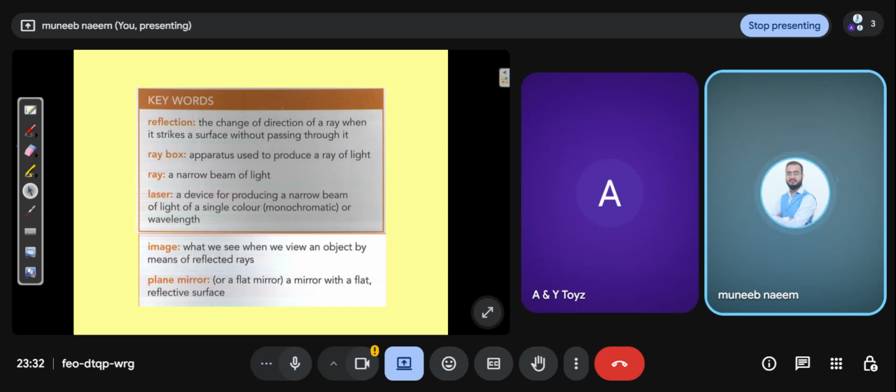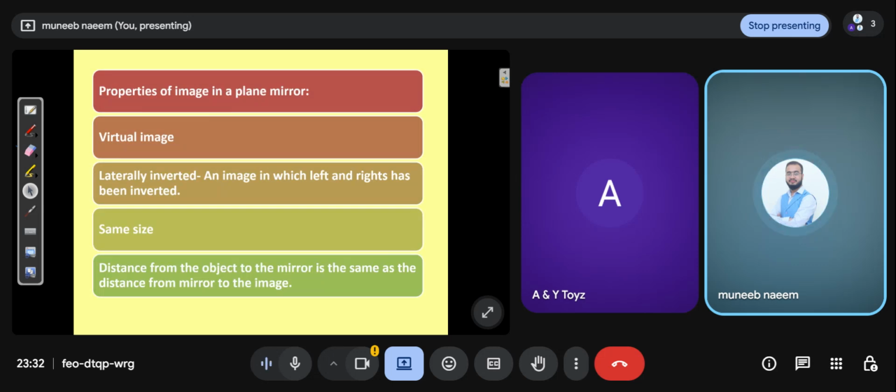Plane mirror means flat mirror, a mirror with a flat reflective surface. This is the plane mirror. Plane mirror is very common. We see plane mirror in our homes normally. Properties of image in a plane mirror.